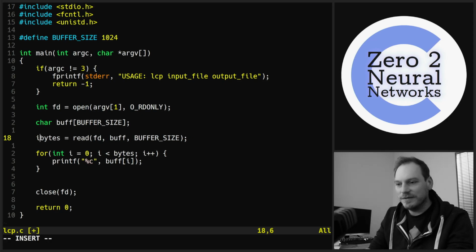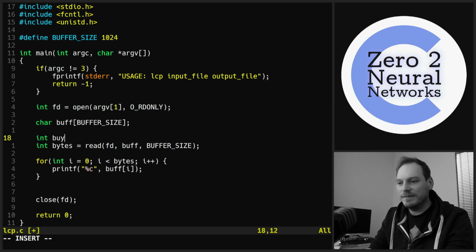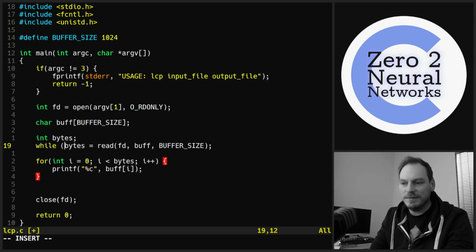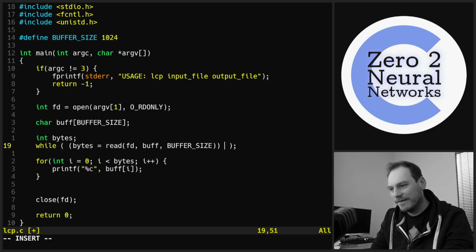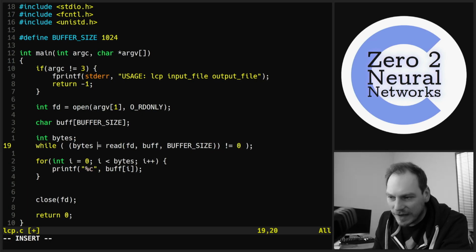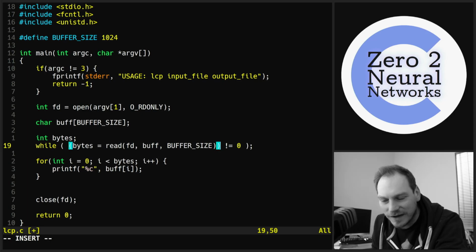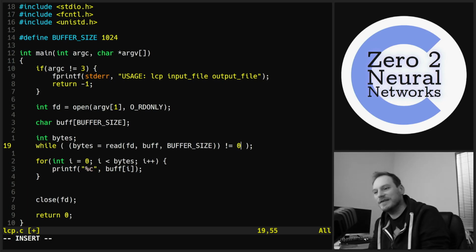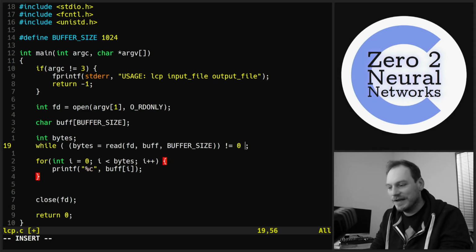So we need to do, in fact, let's do int bytes. Let's make that outside the loop. We're going to put this in a while. So we're going to do while bytes is not equal to 0. We have to make sure we wrap this whole thing in parentheses, otherwise we're going to be evaluating something entirely different.